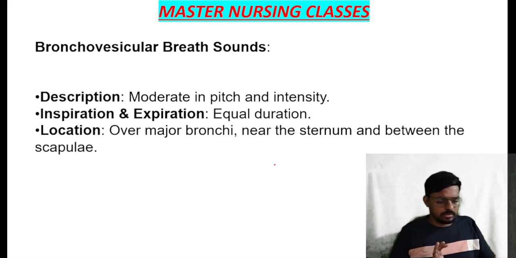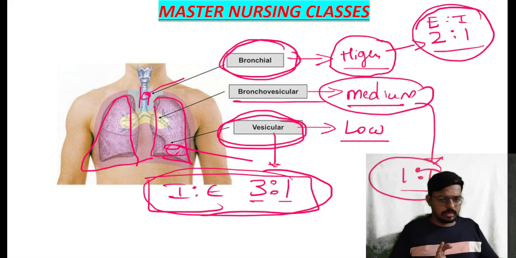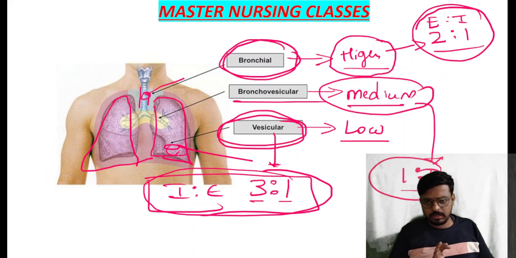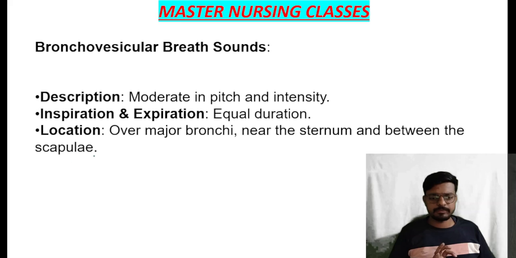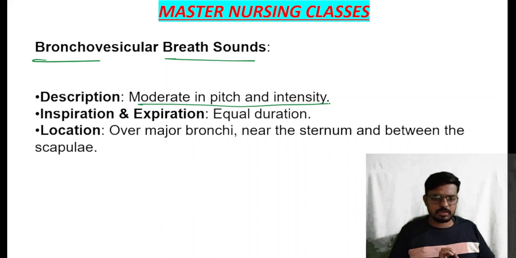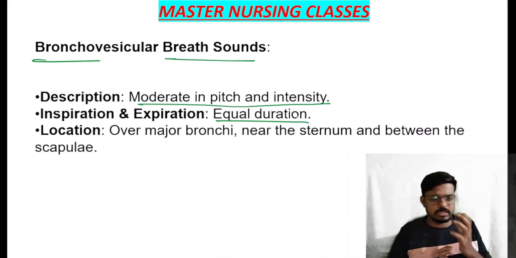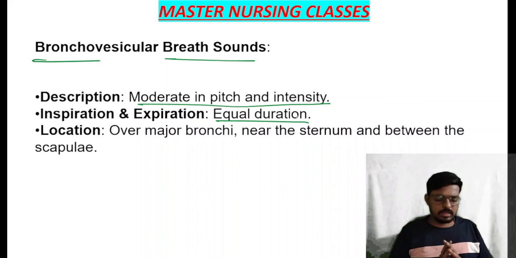Then come to the bronchovesicular breath sound. Look at the image, bacho. Bronchovesicular breath sound will be heard over the main branch of our trachea and bronchi, towards the carina. This is our bronchi. Over the primary bronchi, if we keep the stethoscope, we can hear the bronchovesicular breath sound. The description is very clear: it is a moderate pitch sound, and inspiration and expiration are of equal duration. Next, the location, as I told, is on the major bronchi. Clear, bacho? Very nice of you all.